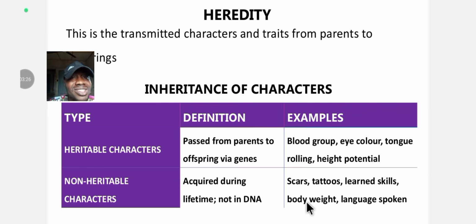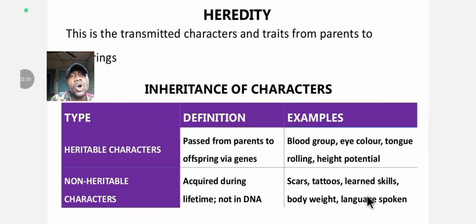Body weight is non-inherited. That's why some people say, I inherited it from my parent. My father is big, but let me explain. To some extent, body weight is inheritable. To some extent, it has some genetic influence and environmental influence too. So body weight is not solely a non-inheritable character. It's not completely an inheritable character.